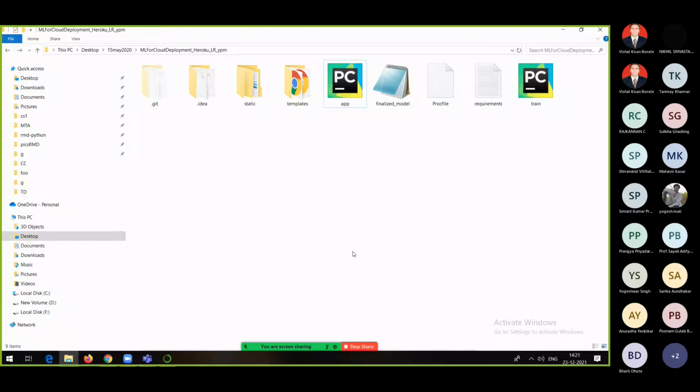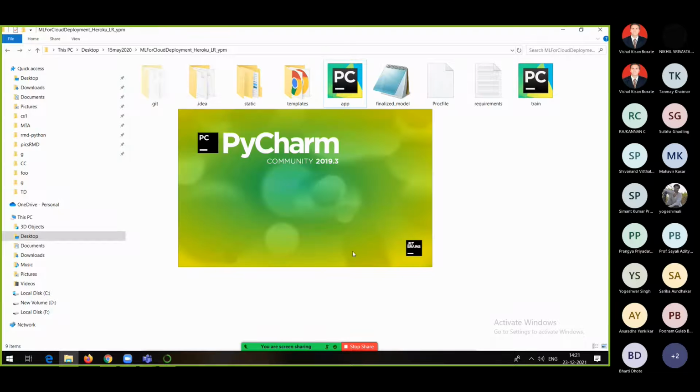You open PyCharm and go to File, and from File browse to the location where you have put this particular project. All these project files, wherever you have put them, just browse to that and select it. That's it. That also is another way to open the file.